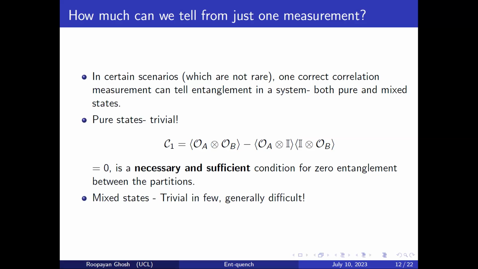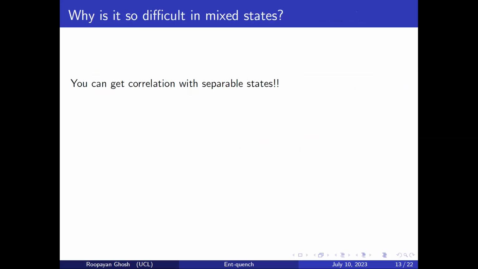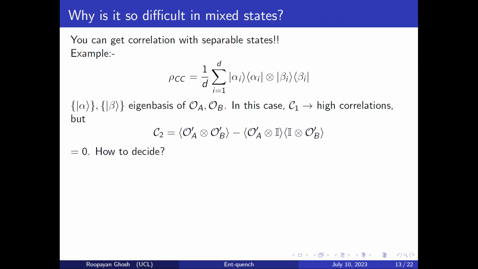And this comes directly from the definition of pure states, pure separable states. But for mixed states, it's trivial in a few cases, but it's generally difficult. Let me tell you why. Because you can get correlation for separable states as well. The best example to show this is this classically correlated rho_CS. So how is the state formed? Clearly, this is a tensor product of two density matrices. So this is the separable state.